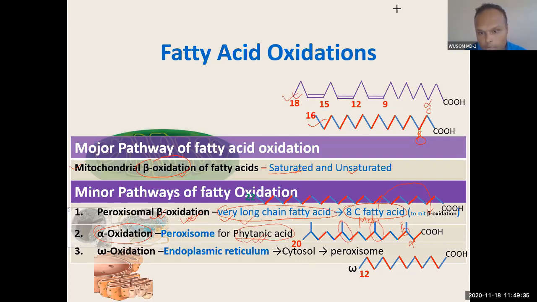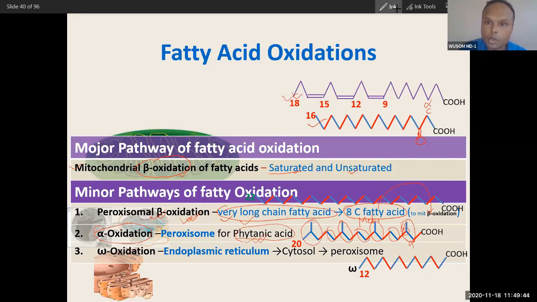Propionate, 3-propionate will result. And then 3-acetyl coenzyme will result. And 1 isobutyl coenzyme will result. Okay, I'm just giving you an introduction.